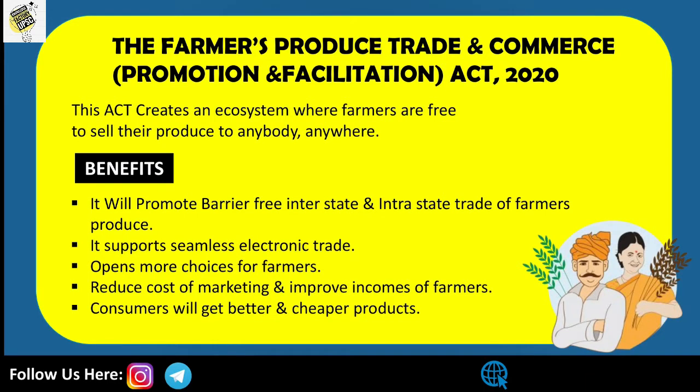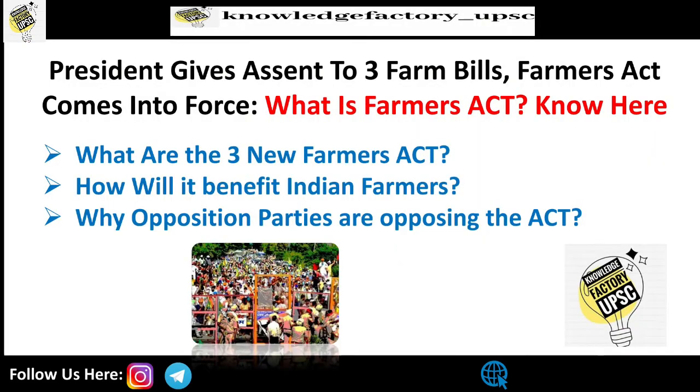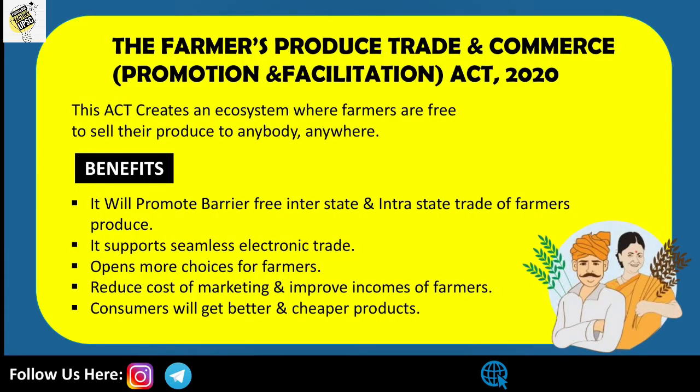The first and most important Farmers Act is the Farmers Produce Trade and Commerce Promotion and Facilitation Act of 2020. As I said earlier, there are three new Farmers Acts, and the first and foremost among them is this one. Let's see what it is. This act creates an ecosystem where farmers are free to sell their produce to anybody anywhere. So farmers are given the right to sell their produce to any person at any place.